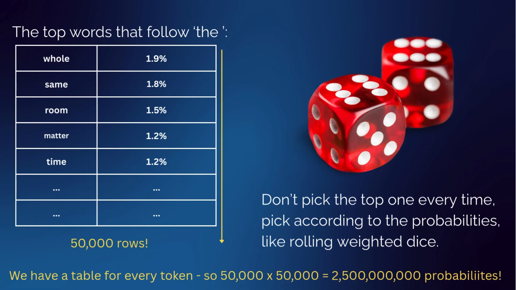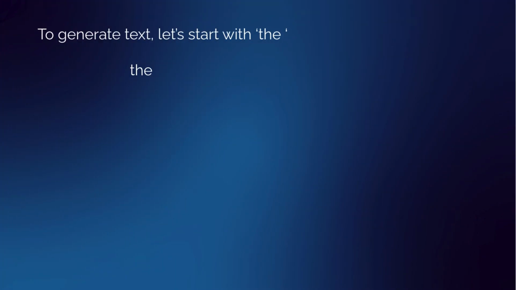We're going to weight our dice according to these probabilities and pick one. So the most likely will get picked the most often, the least likely, the least often, and so on. So for the word the, or the token the, I have 50,000 rows, one for each of my other tokens. And I do this for every token. So I have 50,000 tables, each with 50,000 rows. That's 2.5 billion probabilities. But even for modern computers, this is very simple. I can do it very easily. So let's see what this looks like.